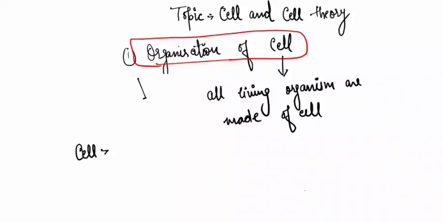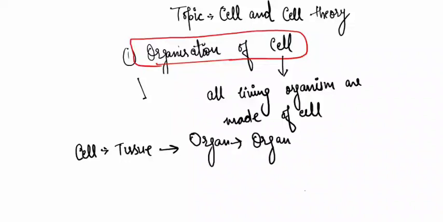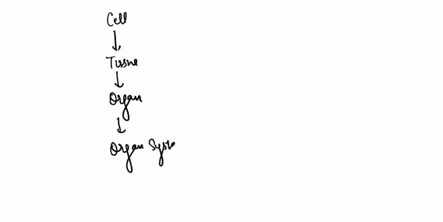So here firstly some similar type of cells form tissue, then some similar type of tissue form organs, then organ system, and then a whole organism. So again the hierarchy will be like cell, tissue, organ, organ system, and organism.